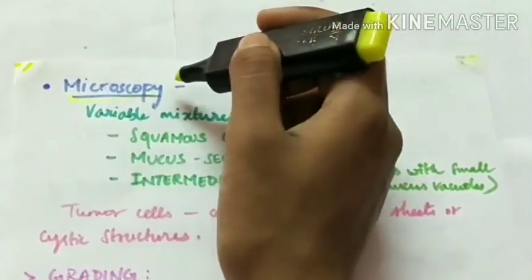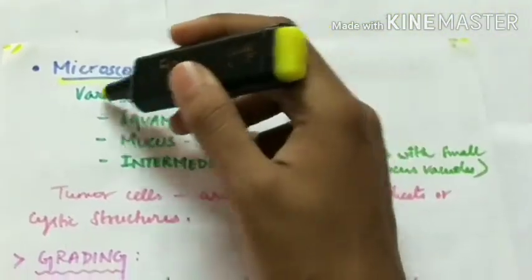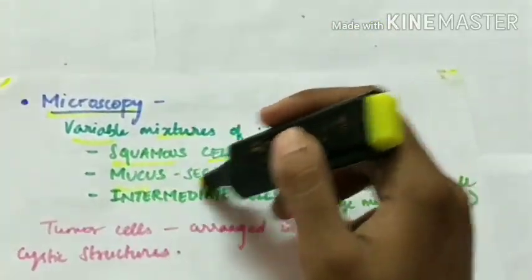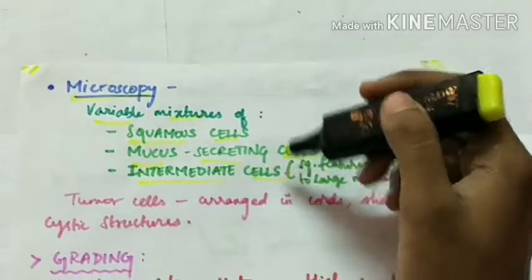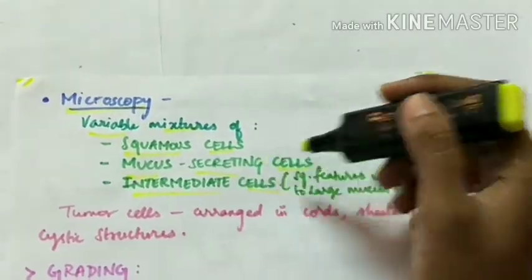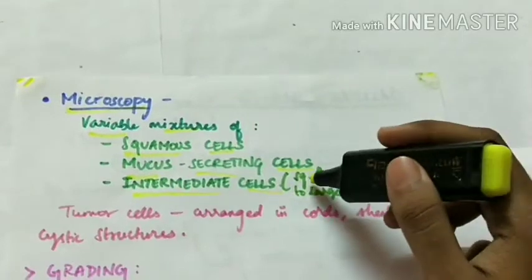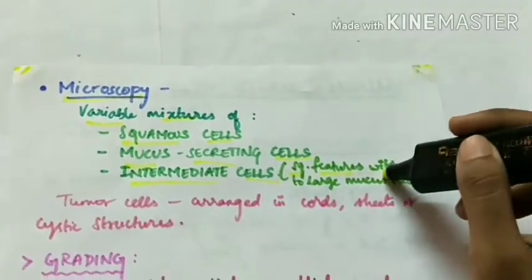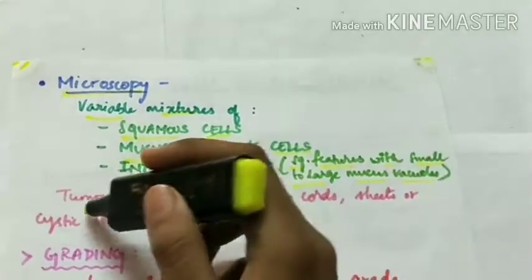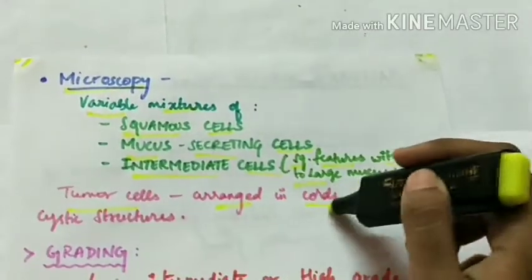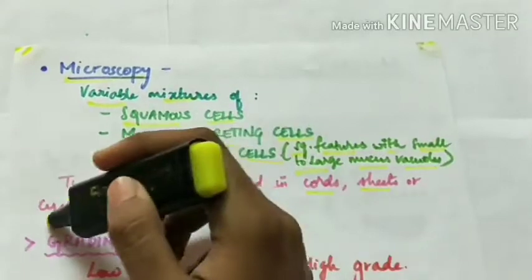Microscopy of mucoepidermoid carcinoma. It has variable mixtures of squamous cells, mucus secreting cells and intermediate cells, which have the features of both squamous and mucus cells. So the intermediate cells have squamous features with small to large mucus vacuoles. The tumor cells are arranged in cords, sheaths or cystic structures.